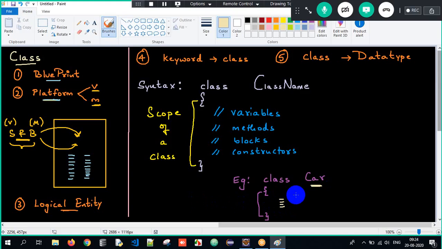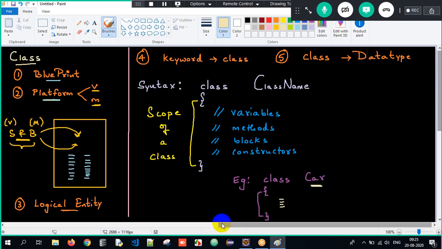Got it? I told you, right? Object name is considered as class name. So when I consider car as my class name, car will have certain properties, no? Where will I store them? I will store them within the class here. So therefore, it is a platform to store the states and behaviors of an object. So this is what we are supposed to understand when it comes to the object-oriented principle of programming. Clear? Understood? We need to talk about a lot of topics here, but slowly I will revise once whatever we did now, and then we'll get back into the programming aspect as well.